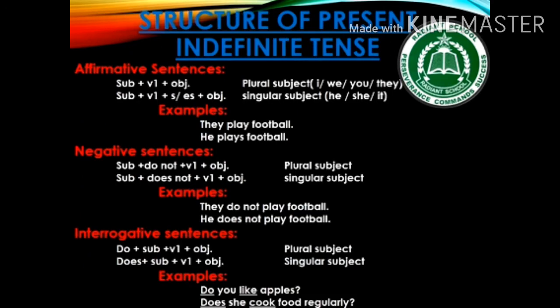Now comes structure of present indefinite tense. In affirmative sentences, we use subject with first form of verb and then object. If the subject is plural, means if the subject is I, we, you or they, then we use first form of verb. Got it? But if the subject is singular, means he, she or it is there, we use subject, first form of verb with s or es and then object.